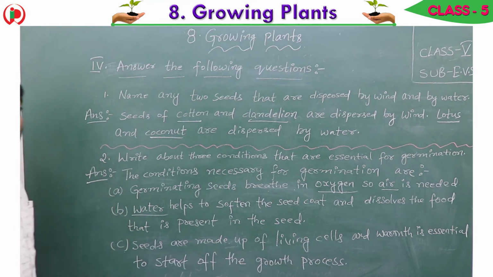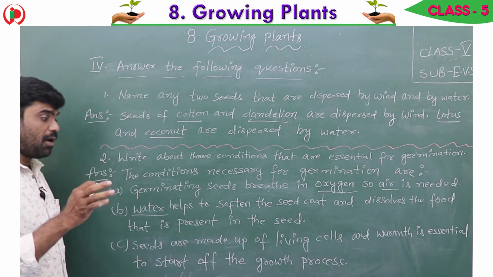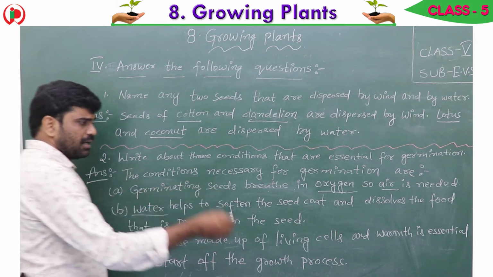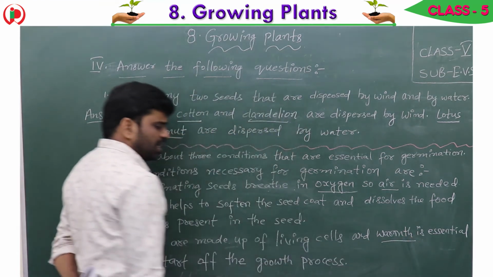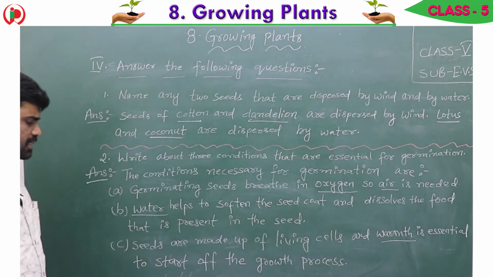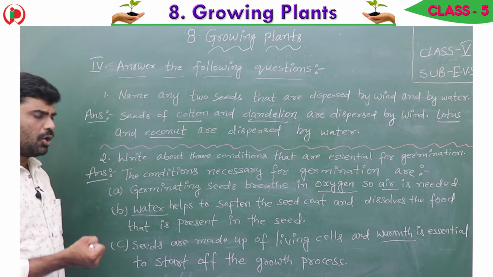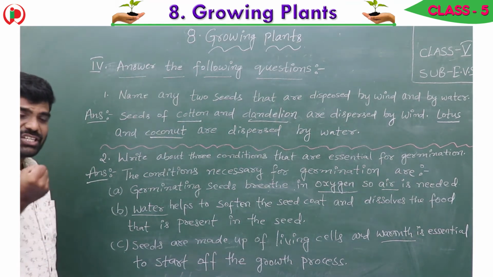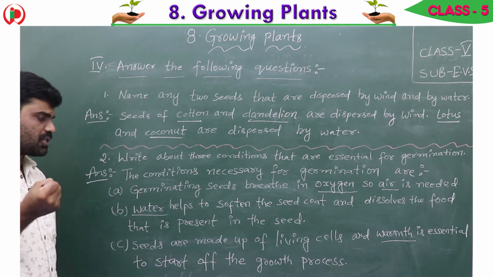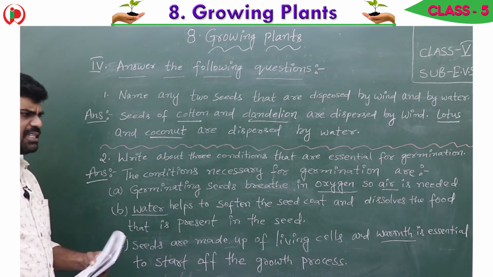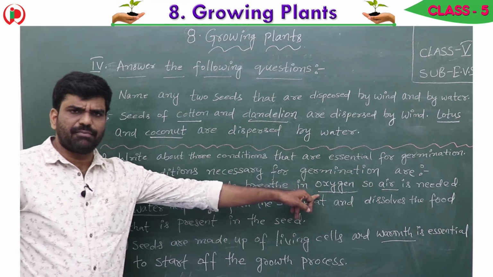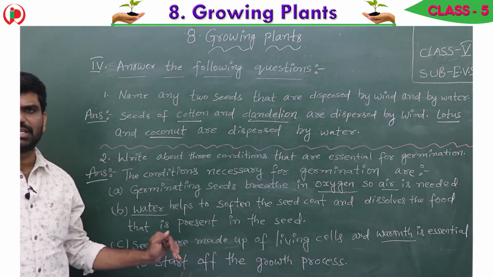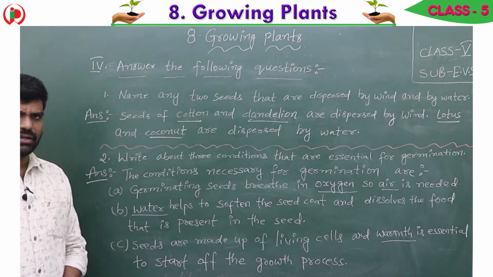Third one, seeds are made up of living cells, and warmth is essential to start off the growth process. Warmth means heat. So in these 3 points, oxygen, next one is water, next one is warmth. These are the 3 conditions that are required.